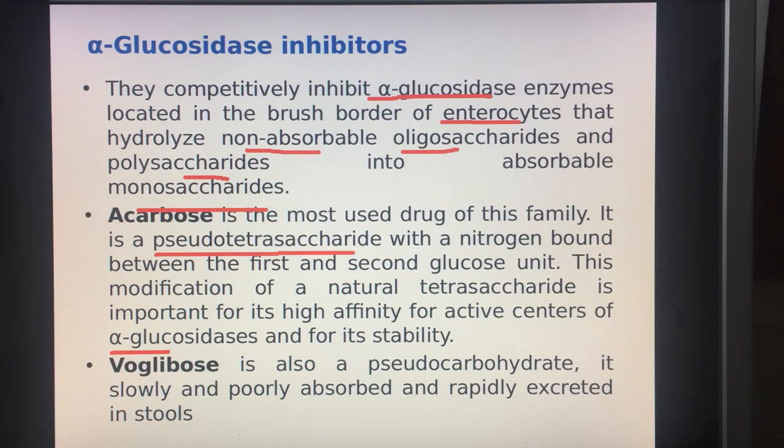And at the last we discussed the alpha glucosidase inhibitors. These drugs inhibit the enzyme alpha glucosidase and thus inhibit the conversion of oligosaccharides and polysaccharides into absorbable monosaccharides. The drugs under this class are acarbose and voglibose. So this was all about the oral hypoglycemic agents.